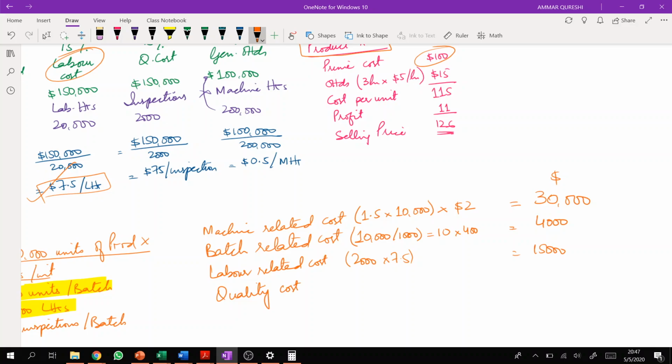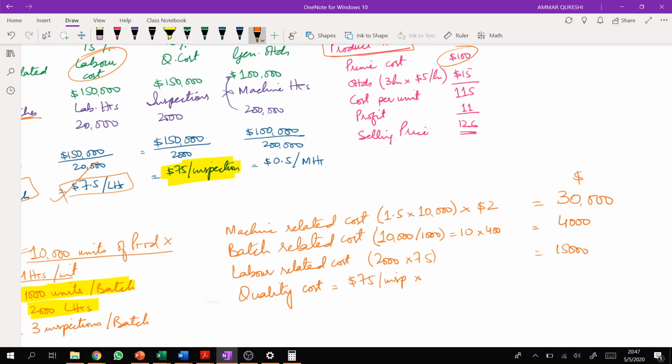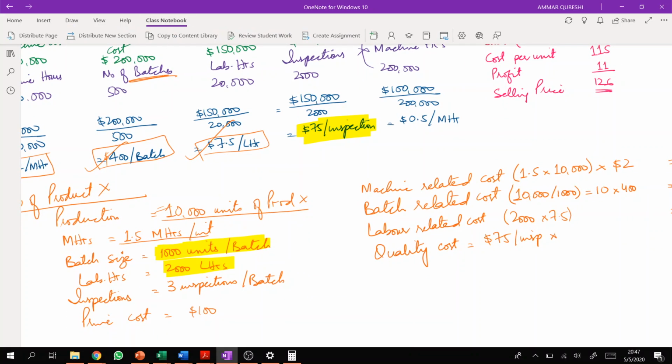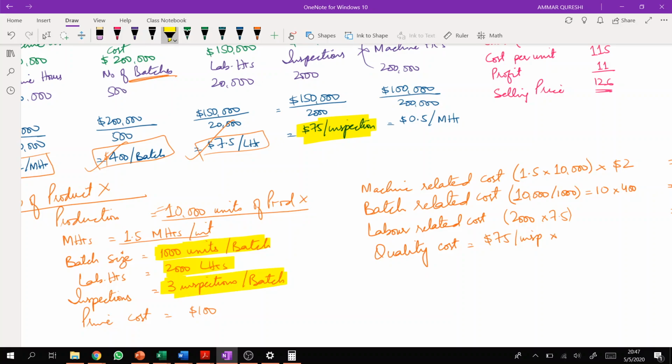Right? Quality cost is what? Quality cost is $75 per inspection, right? Now we have to multiply it with the number of inspections. It says that the company will require around 3 inspections per batch, right?